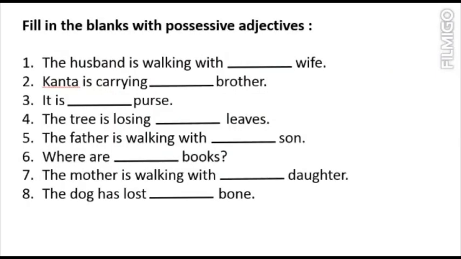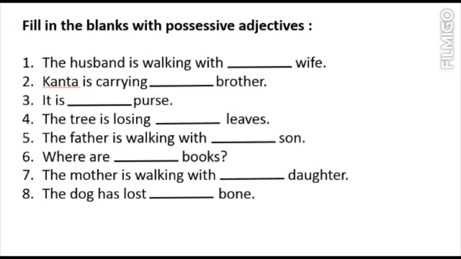Okay, before starting the worksheet, let's throw some light on the adjective definition and its kinds again. What is an adjective? An adjective is a word which is used to add something to the meaning of a noun, that is, how the noun looks or what the qualities of the noun are in the sentence. So in simple words, adjectives are describing words which describe the noun.